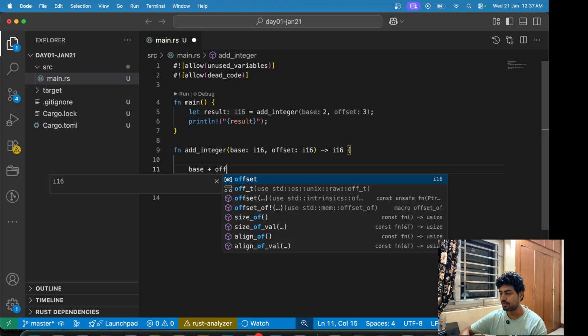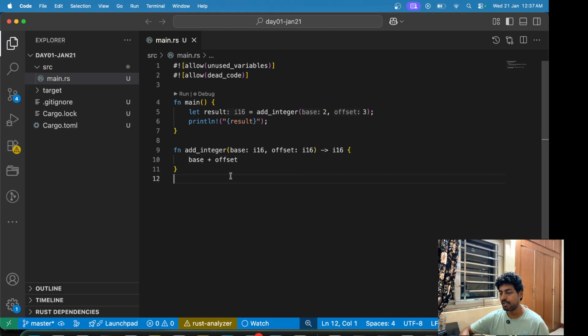Base plus offset. This is a very basic implementation. This is a very basic function which just adds this offset to the base and gives us the result. Now again, there are two to three things that I want to show here.